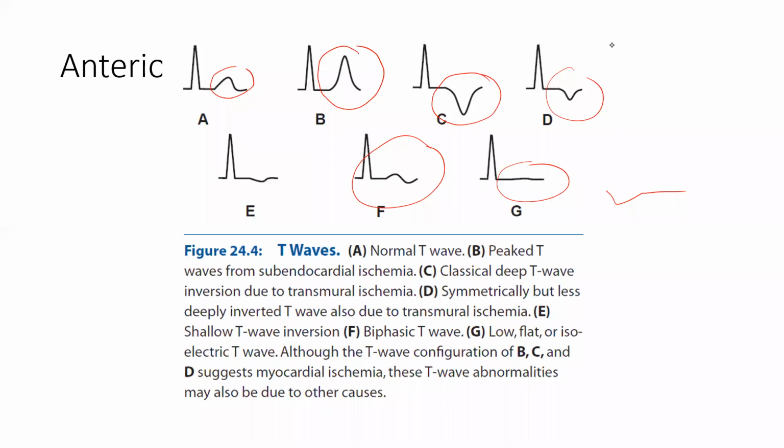symmetrically but deeply inverted. I'm not understanding what somebody is telling. See, I'm explaining here, we'll see with examples in the ECG the different types of T waves, where they come and all. So many things are there which are normal variants also. You will see next, like we'll see in the real ECGs, you'll come to know.